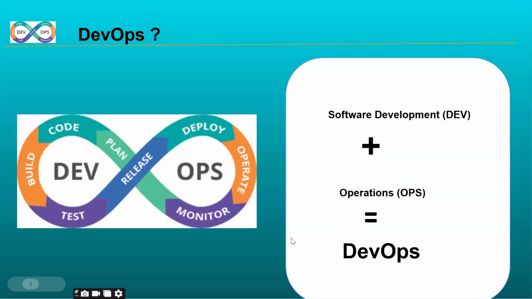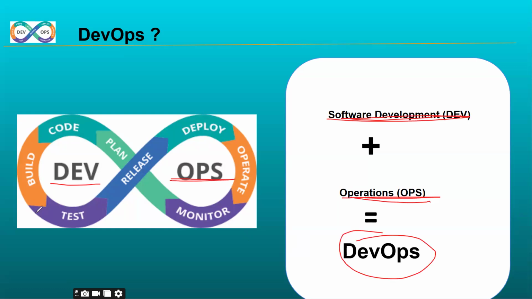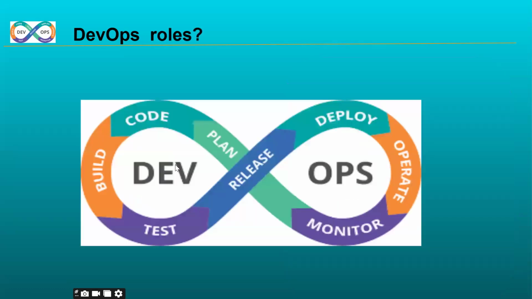That means our roles and responsibilities start from the dev environment and end with operation. So the combination of software development plus operation, we call DevOps. We are part of coding, building, testing, release, deploy, operation, and monitoring. But frankly, we are not writing any code and we are not writing any test cases. We are just implementing an automated DevOps transparent pipeline.